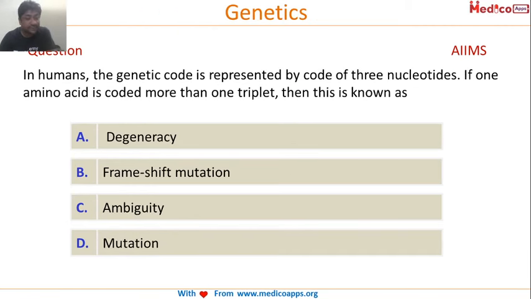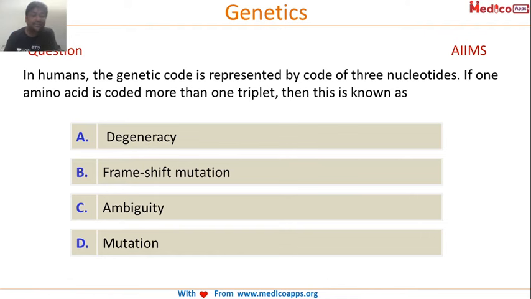Let's look at this question again. In human, the genetic code is represented by a code of 3 nucleotides. If one amino acid is coded by more than one triplet, this is known as. It's not ambiguity.